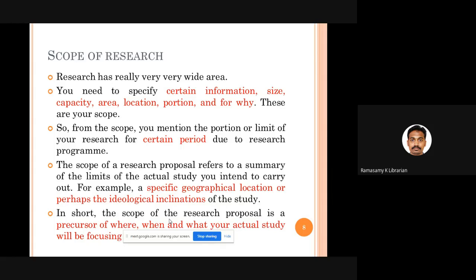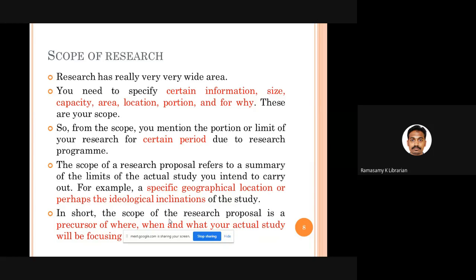But just by seeing the title, we cannot come to a conclusion whether the researcher is studying the faculty members or students or research scholars or non-teaching staff. We don't know anything. So maybe in the third chapter, called research design and methodology, you need to have a heading called scope and limitation, where you are going to tell exactly what you are going to do in your research work.